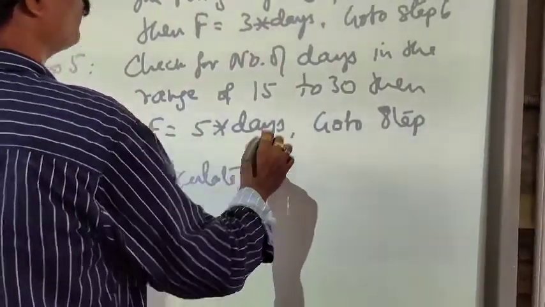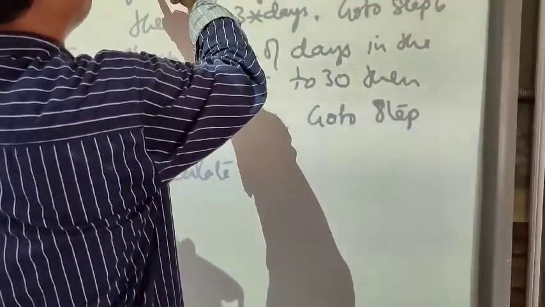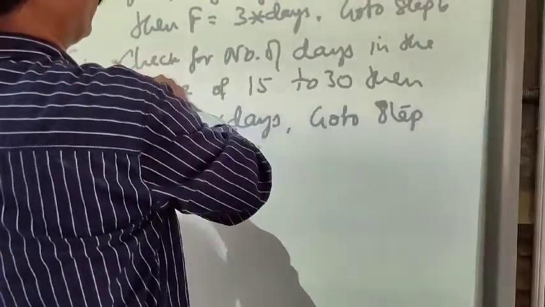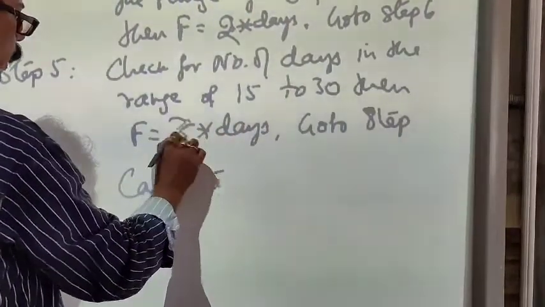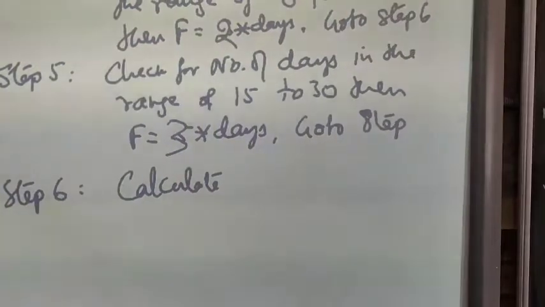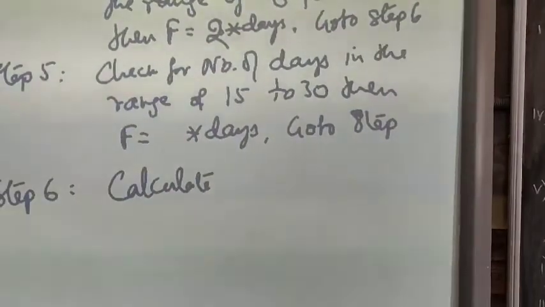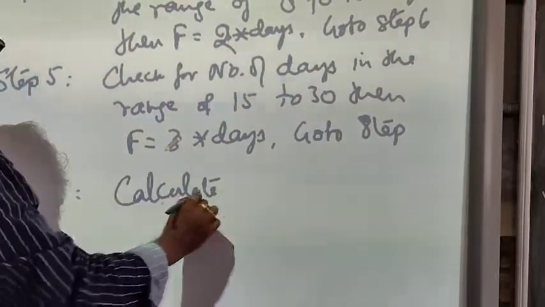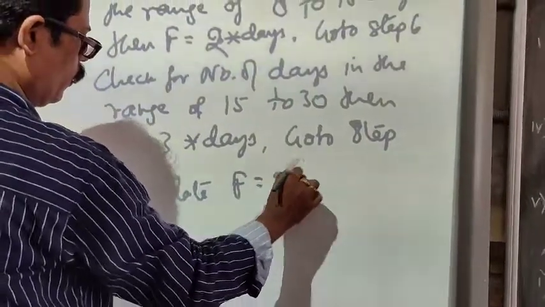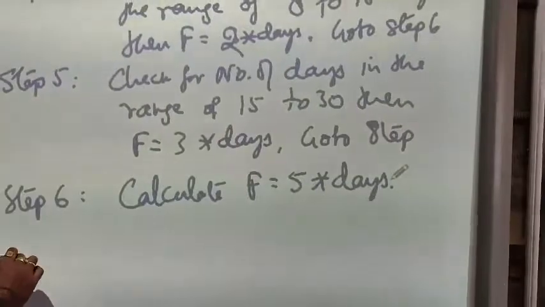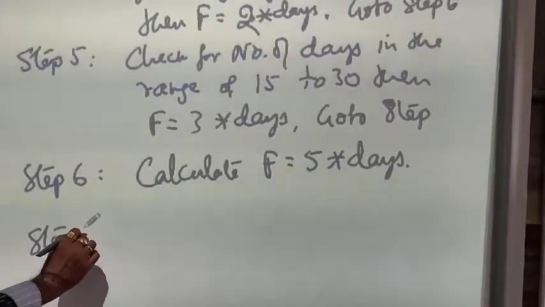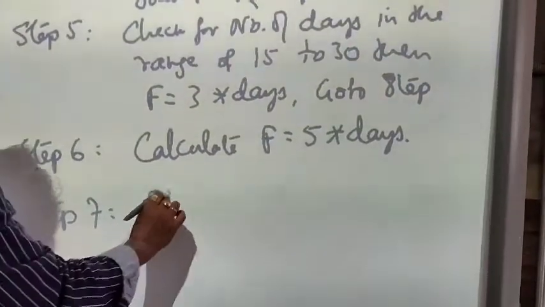Earlier, in the first case it was 0, in the second case it was 2 days. Then in this case it will be 3 days. Similarly here also it will not be 5 days, but it will be 3 days in the second case. Then here it will be calculate f is equal to 5 into days. Okay, and then step 7 will be stop.